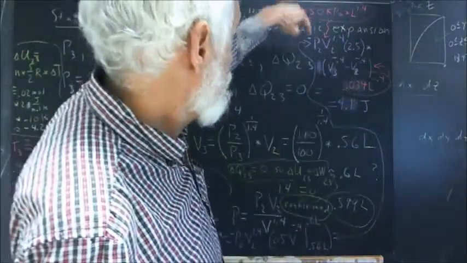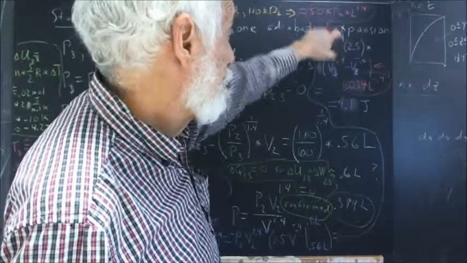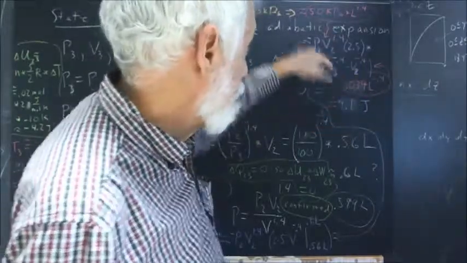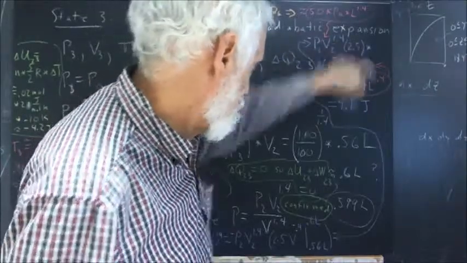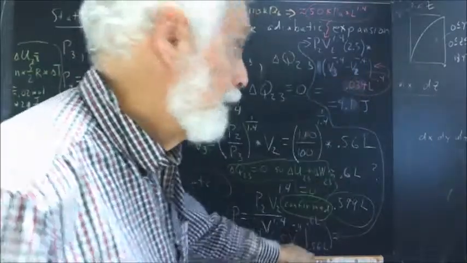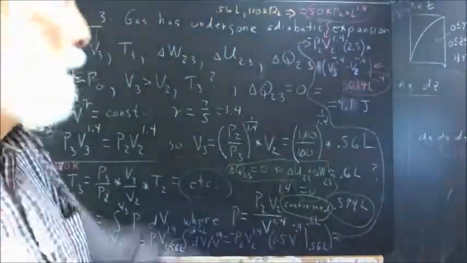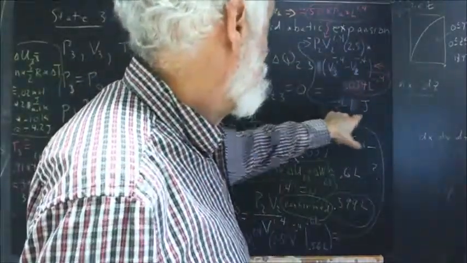We bring that up here. We get negative P2V2 to the 1.4 times 2.5 times V3 to the negative 0.4 minus V2 to the negative 0.4, V3 being your 0.6 liters, V2 being your 0.56 liters. And that comes out to 4.1 joules.